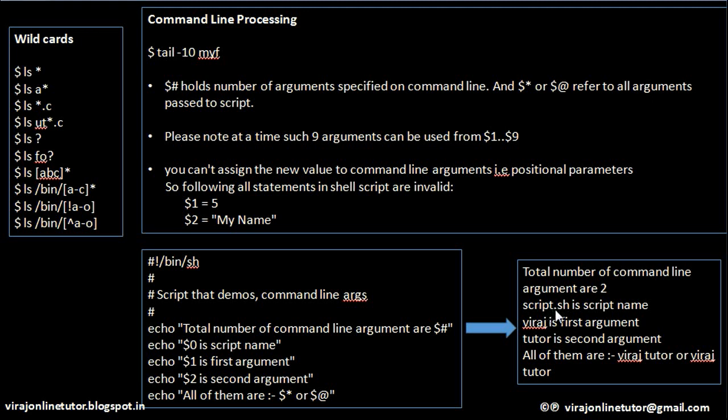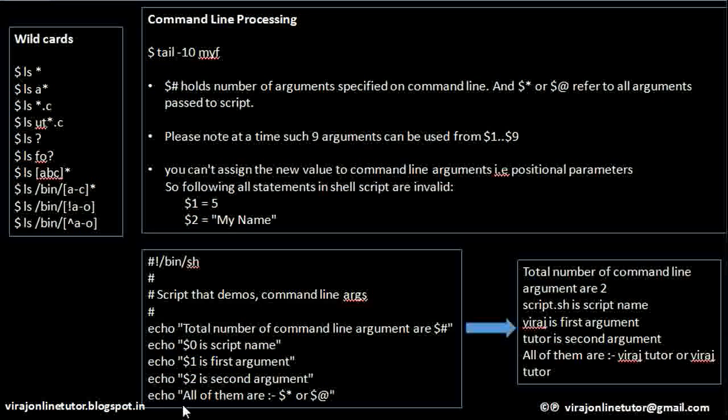So script.sh is the name of this script that I have written. So $0 prints the name of the script which I am executing. $1 means the first argument which I had passed as Viraj. $2 is the second argument which I had passed as tutor.